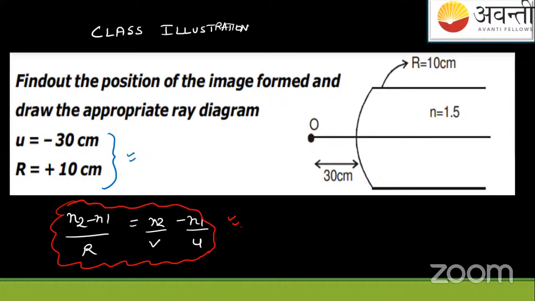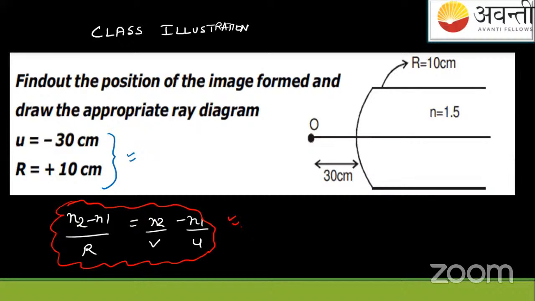See, everything is given in front of you. Object distance is 30 centimeters, but that's its magnitude. You have to see what the sign convention is. It's given as minus 30. The radius of curvature is positive, of course, you can see it. It's in the positive direction, the same direction as the object rays.